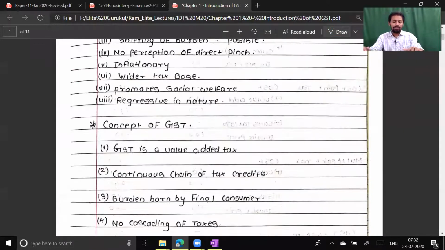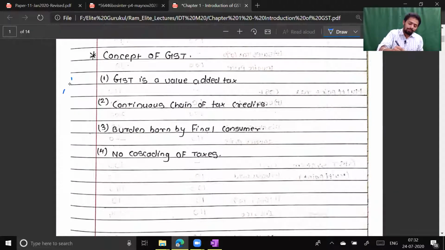Concept number 2, the concept of GST, where we have majorly spoken: it is a value-added tax. There is a continuous chain of tax credit. The burden is borne by the final consumer. No cascading of taxes.